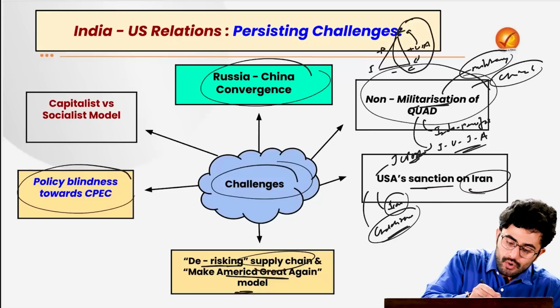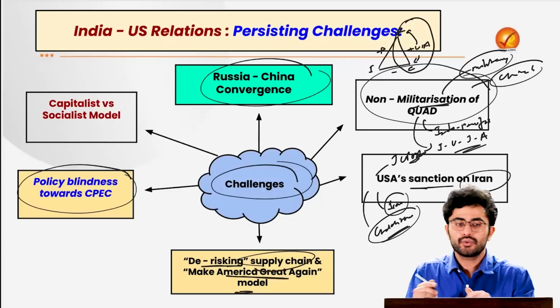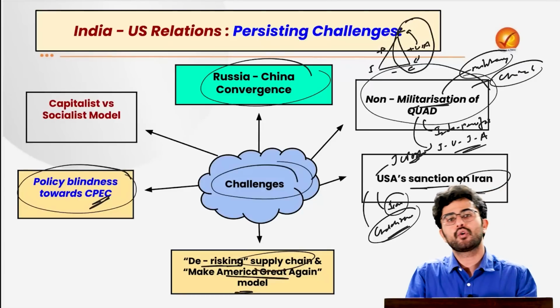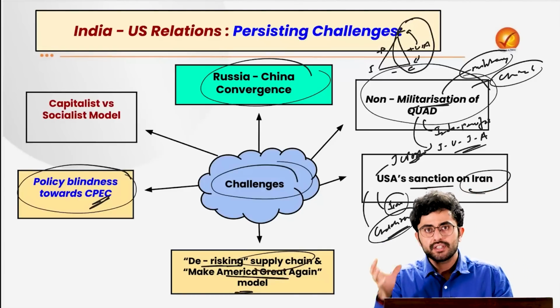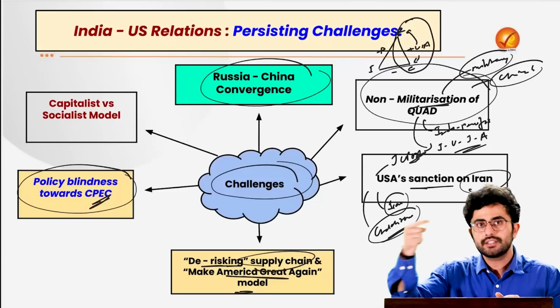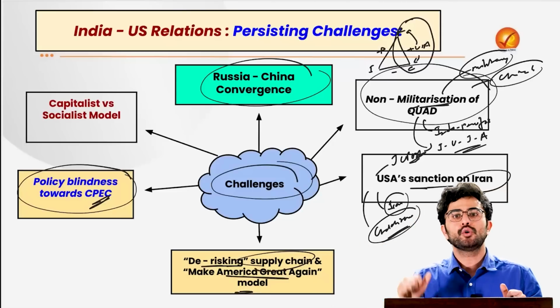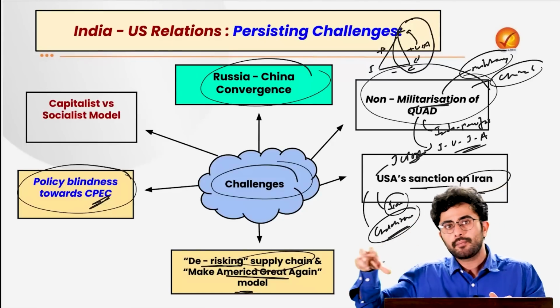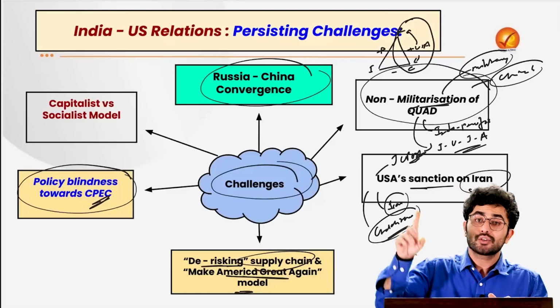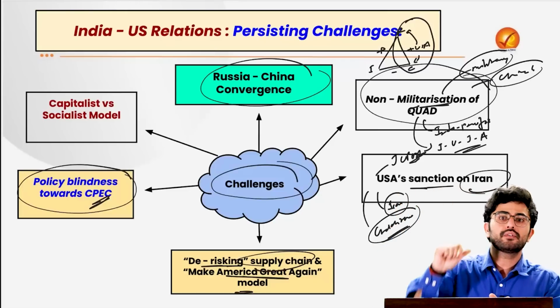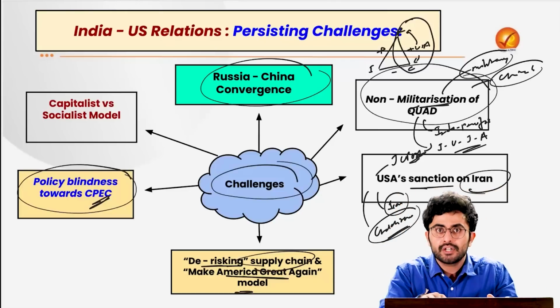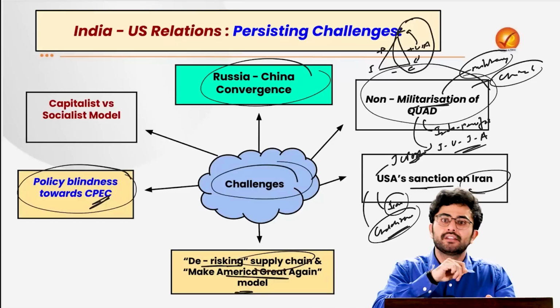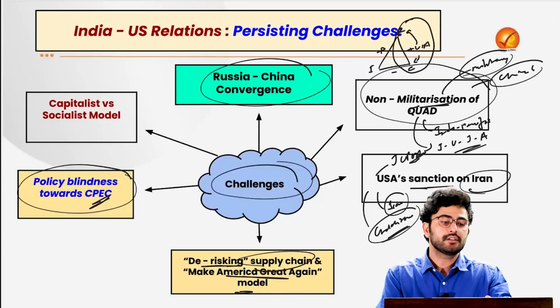There also exists a kind of policy blindness towards the China-Pakistan Economic Corridor. For example, the USA wants India's support to tackle China, but only in the Indo-Pacific region. In other regions, such as where China is creating the China-Pakistan Economic Corridor, which traverses the disputed Line of Control region, we do not have that much support from the USA. Maybe that will change under Trump.